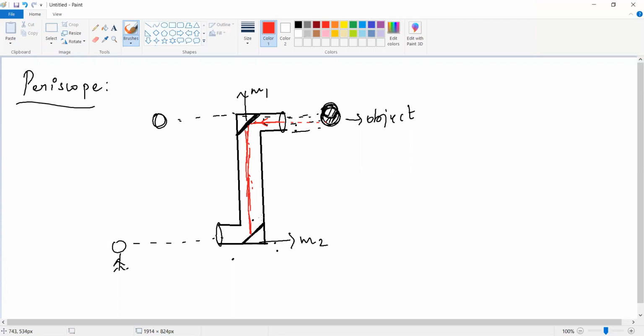So please draw the straight line, Kanna, okay. The light from the object is entering in this direction, and after that it is reflected to the other mirror, and here also the reflection has happened. So here the person is there, and we are able to see the object in the place of light. So this is the periscope diagram. These are the two mirrors in this periscope. We can see the object above the line of sight, okay.